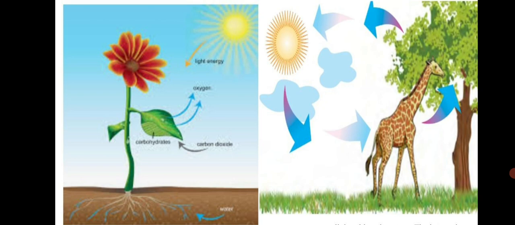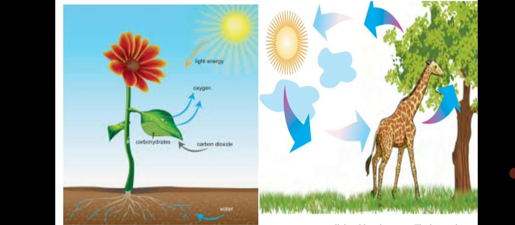Soil is a non-living thing. And how living things depend on non-living things, we are already aware. We depend on the sun. Okay, we depend on water. So this way living and non-living things are dependent on each other. There is a lot of give and take, or interaction, between them. This give and take is called interaction.